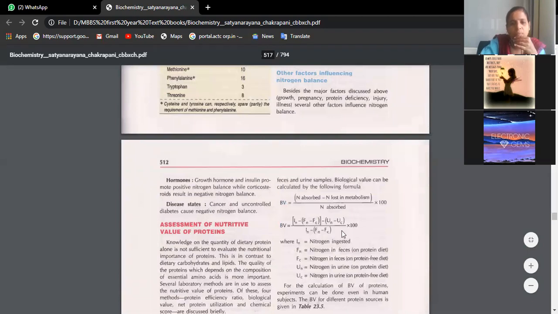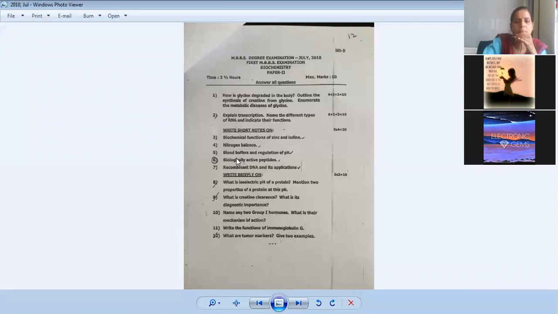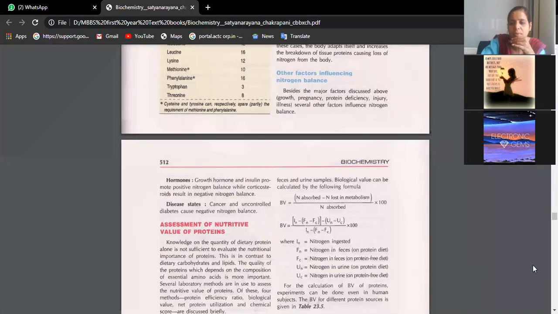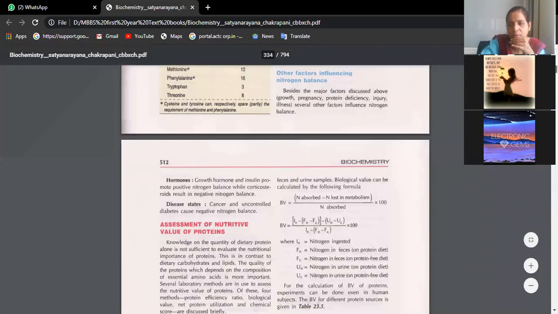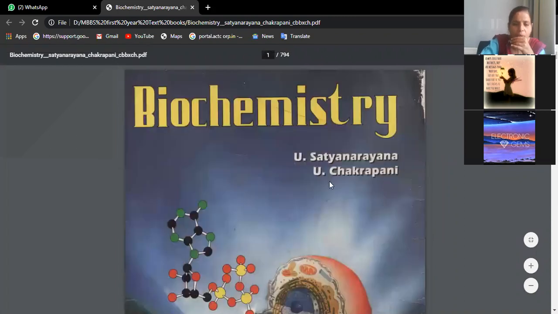Then blood buffers, regulation of pH. What are blood buffers, Peter? Do you remember the names? Bicarbonate buffer, phosphate buffers. Very good.